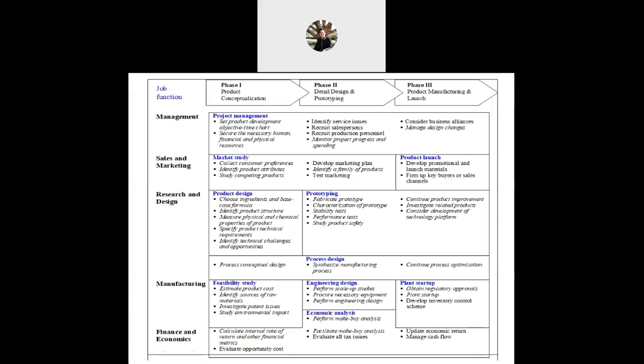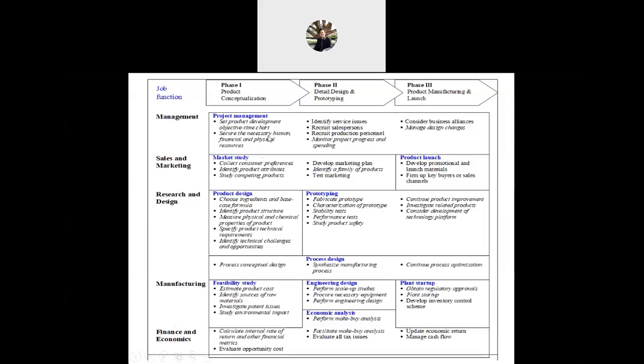This is an example of the framework. The job functions are on the left side: management, sales, marketing, research, design, manufacturing, and finance. On top are the phases: phase 1, phase 2 and phase 3. For example, the economic analysis we can perform in all 3 phases, in manufacturing as well as finance and economics.